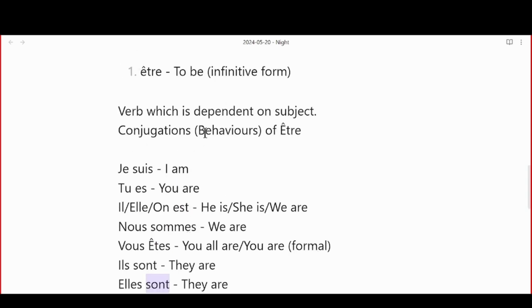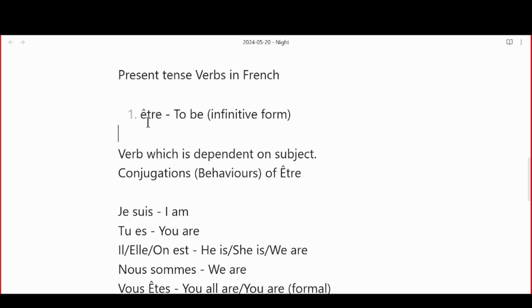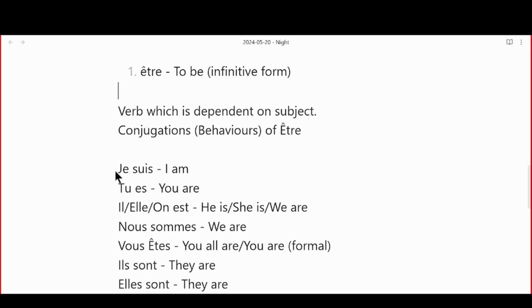This means that all the verbs in French, what kind of disorder do we call people who change their personalities? Bipolar? Split personality? Multiple personality. So all the verbs in French have multiple personality disorder. So they change their form or behavior according to the subject.